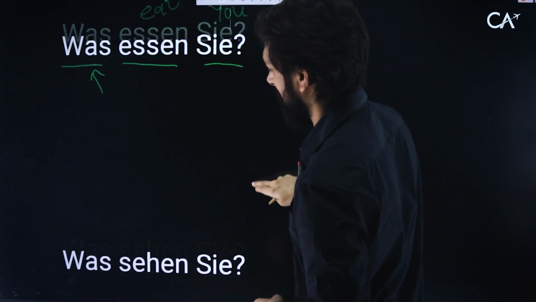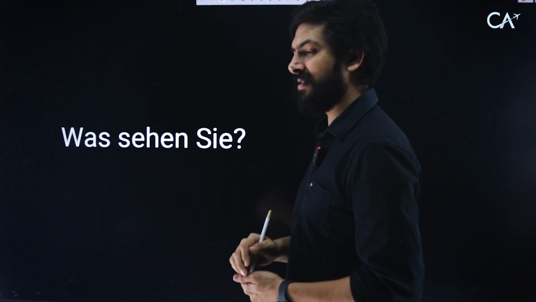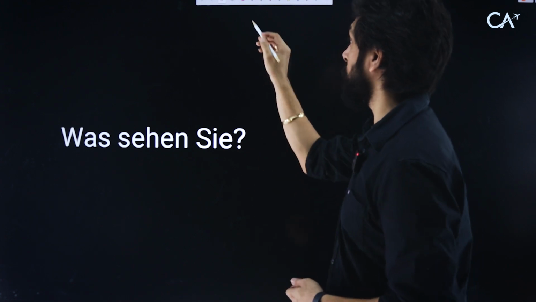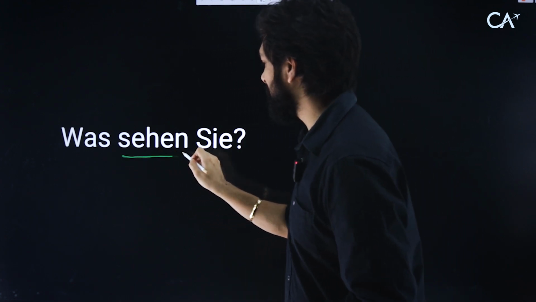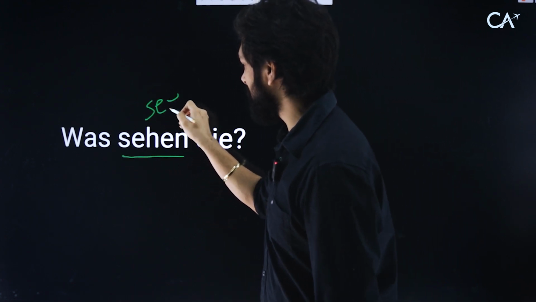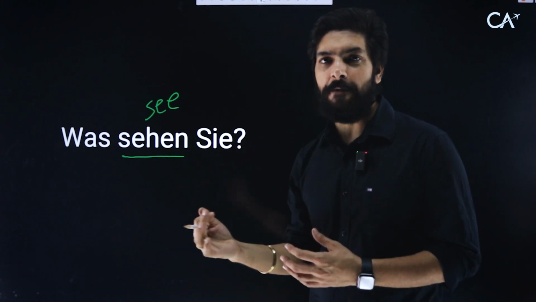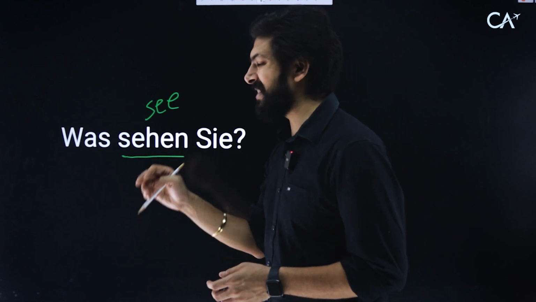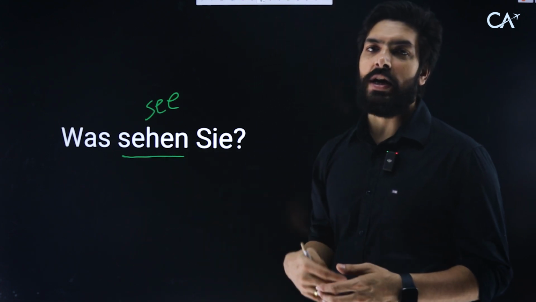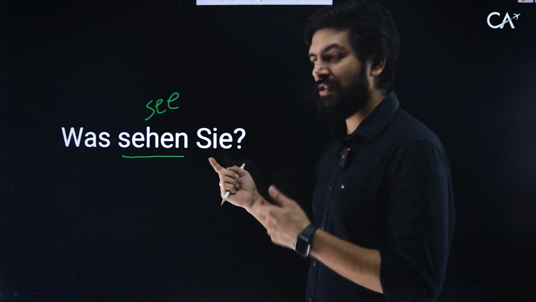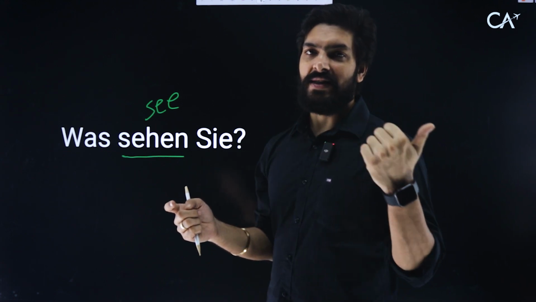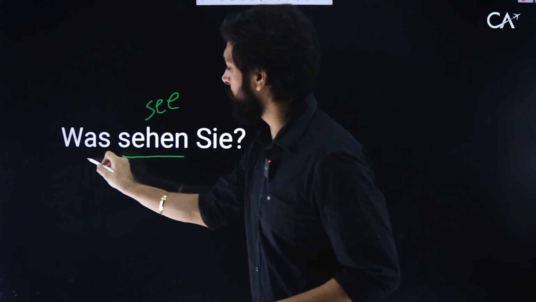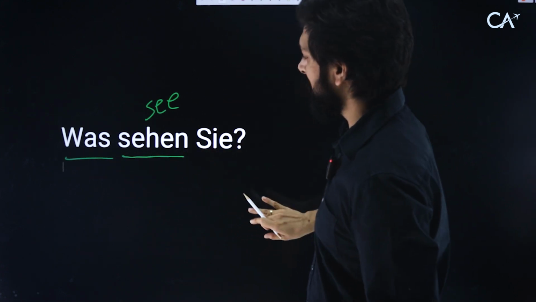Next one here we have was sehen Sie? Sehen means to see. Was sehen Sie? What are you looking at? What are you seeing? So what do you see or what are you looking at? With -ing and without -ing is the same in German. There is no difference whatsoever. Was sehen Sie is what do you see or what are you seeing? Try to remember this. Was ist das? Was essen Sie? Was sehen Sie? So was is now, I think, clear to all of you. Let's move on to the next one.